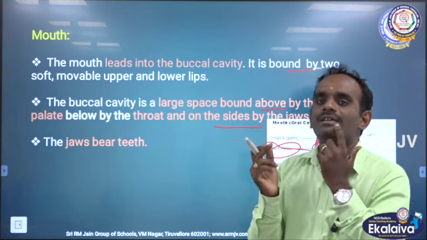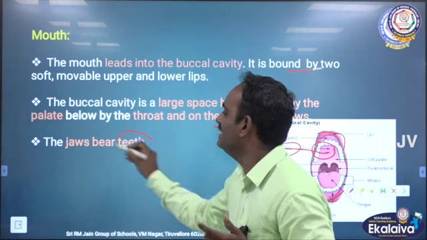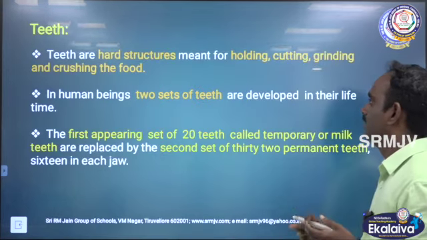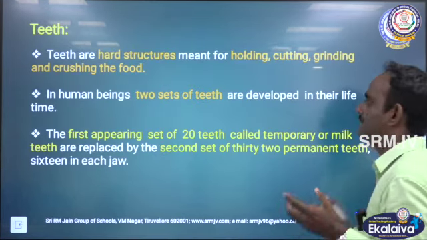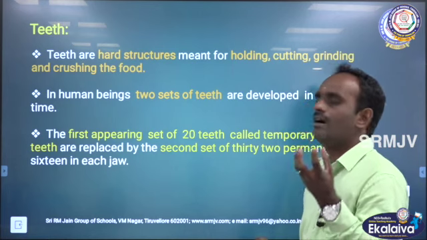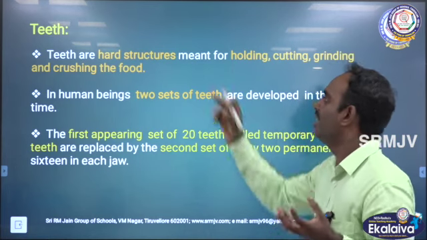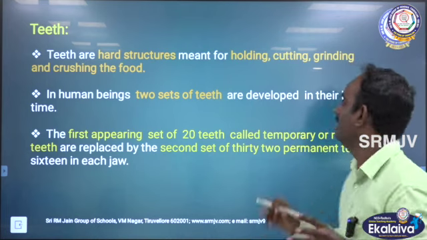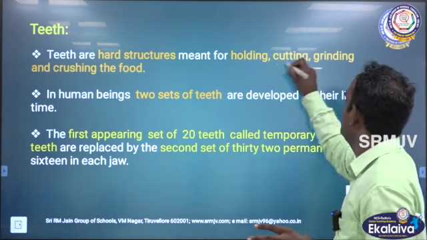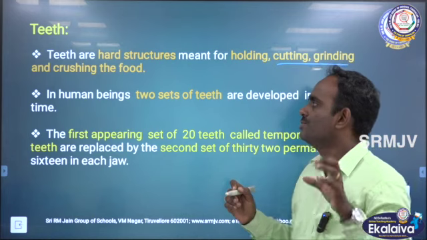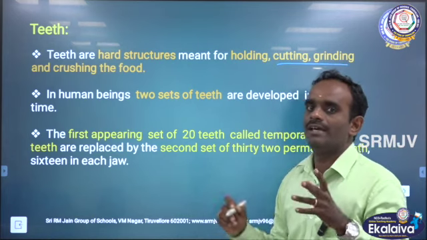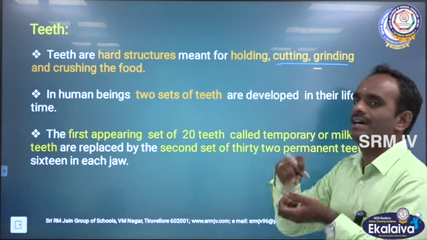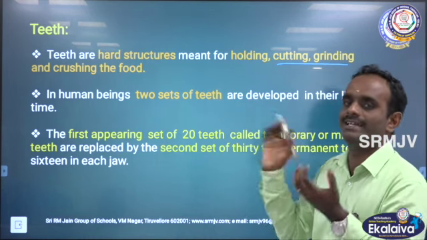The jaws bear teeth. Okay. Teeth are a hard structure meant for holding the substance, cutting, grinding and chewing the food. Teeth are necessary for holding the food substance, cutting, grinding, chewing, etc.